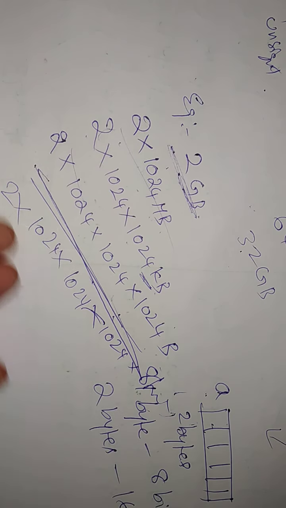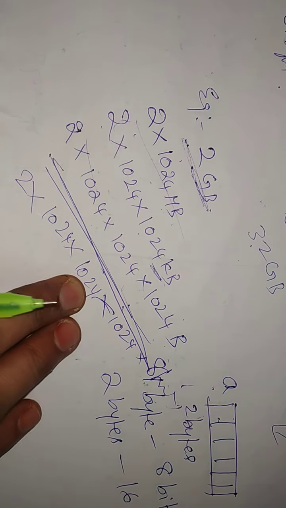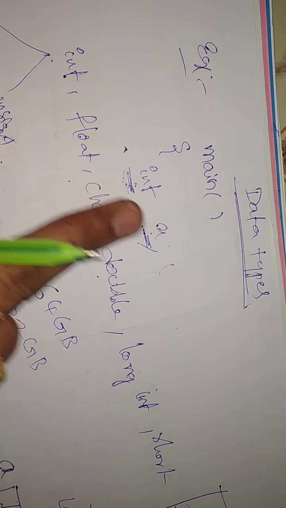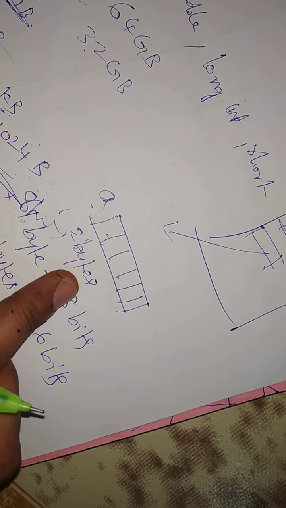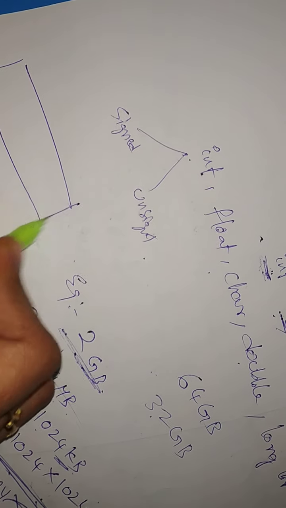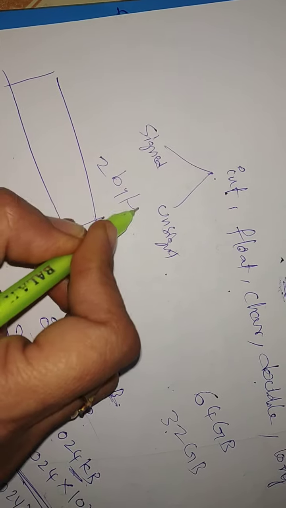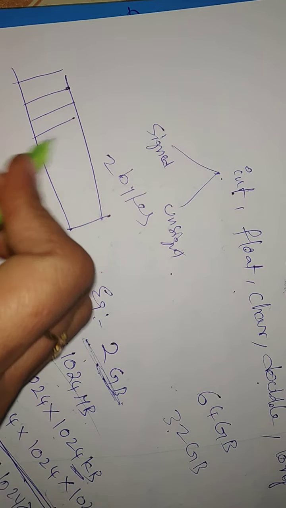So this much memory you have. In that, if you use the int type, how much memory will be created for the variable? 2 bytes.